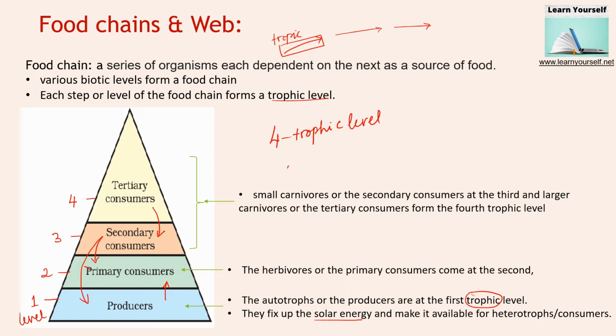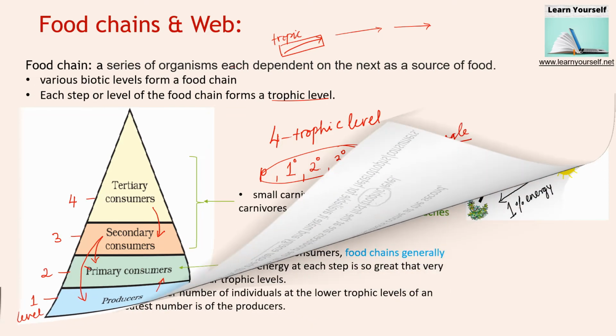Then primary, then secondary, and then tertiary consumers follow. These 4 trophic levels make a food pyramid or food triangle in our ecosystem.